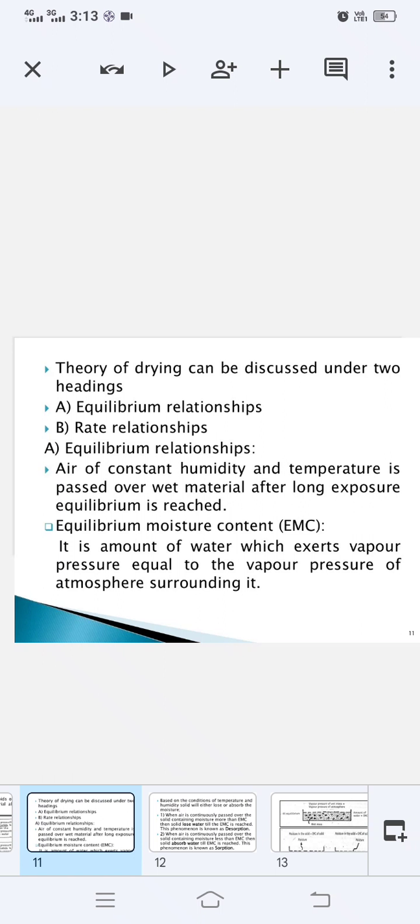Okay, so in equilibrium relationship we will study EMC. EMC is equilibrium moisture content. Okay, what is this? I'll tell you the introductory part of this EMC. Rest in detail we'll study in our next video. So what do you mean by EMC? Equilibrium moisture content.